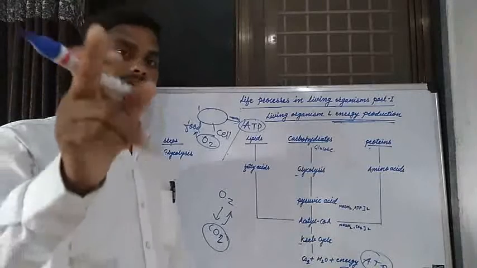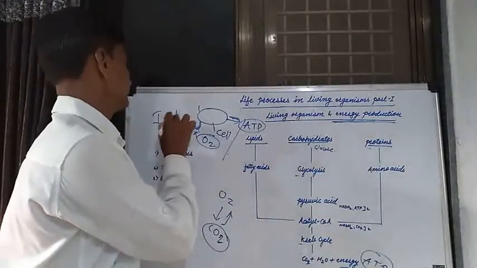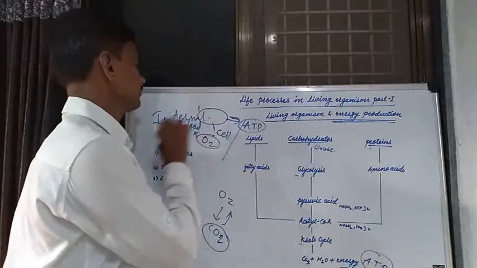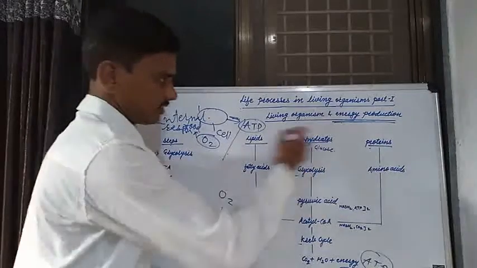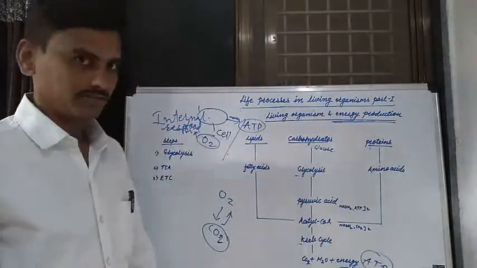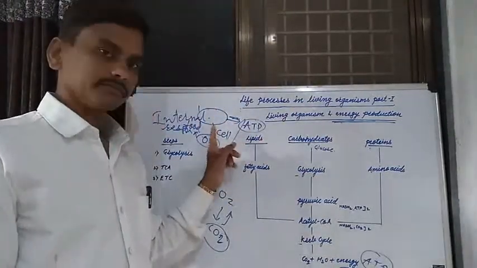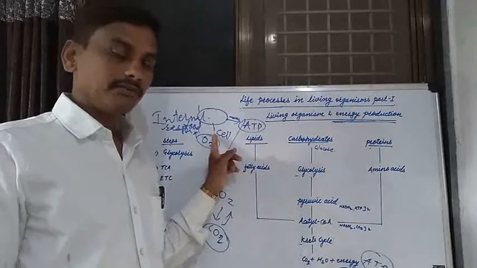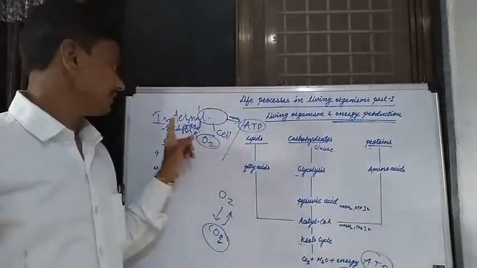The second step is known as internal respiration. All these processes carried out in a cell are known as internal respiration. The various biochemical processes carried out in a cell are known as cellular respiration. The first step is external respiration and the second is internal respiration.